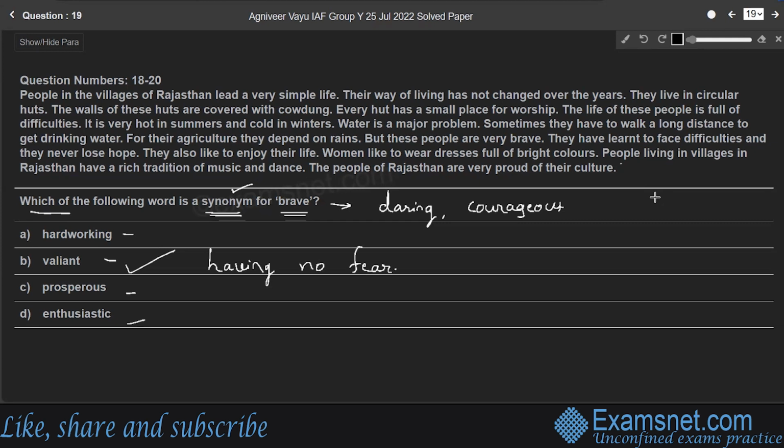Whereas the remaining options, hardworking. Hardworking is a general word, tending to work with energy and commitment, right? Is called hardworking. Whereas prosperous, option C. So fortunate financially or flourishing is called prosperous, right? Whereas enthusiastic means showing great excitement or interest. So great excitement or interest is called enthusiastic. Therefore, the synonym for brave is valiant.